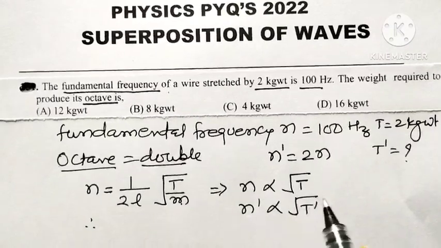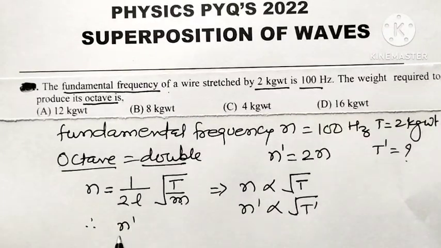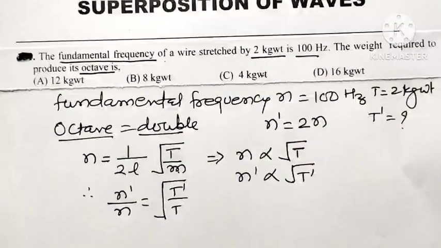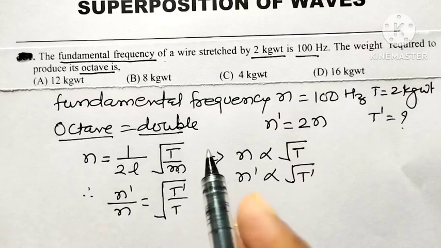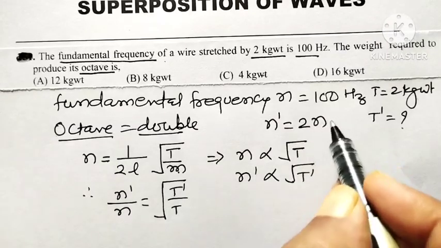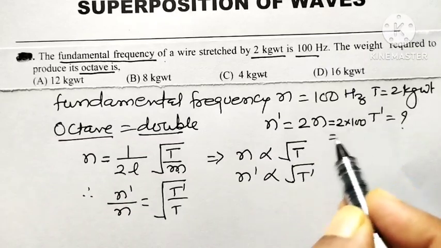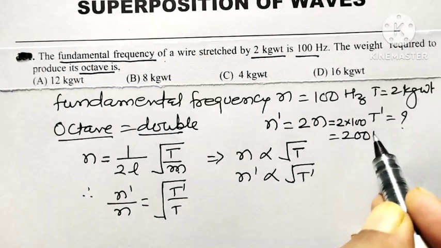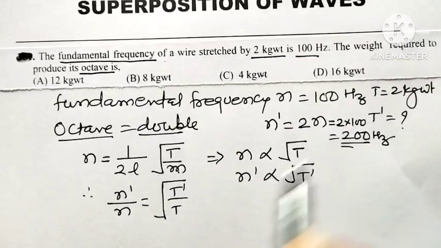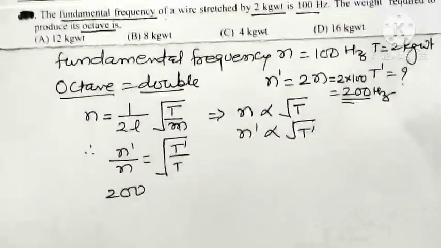Now, take the ratio of these two. Therefore, N dash upon N is equal to under root of T dash upon T. But what is N dash? Here N dash is 2 times N, which means 2 into 100, so the new frequency is 200 Hertz. So, N dash upon N is 200 upon 100.